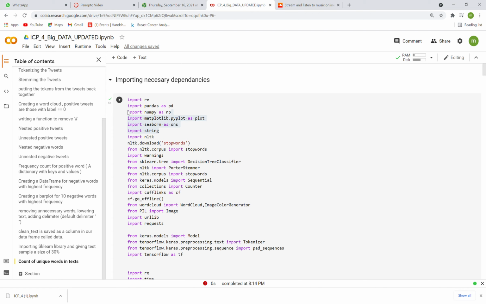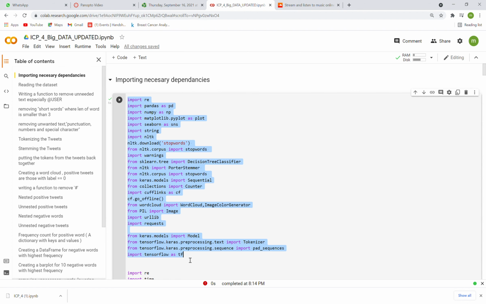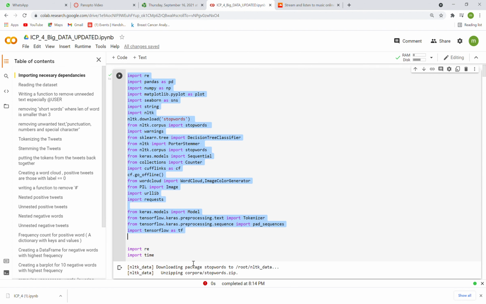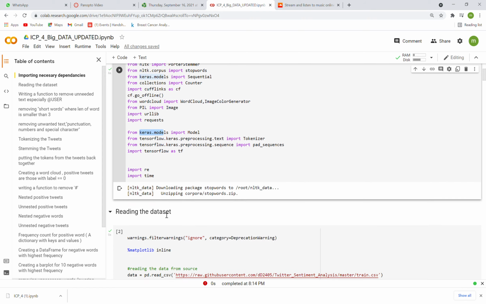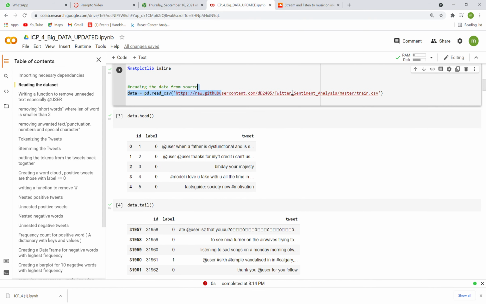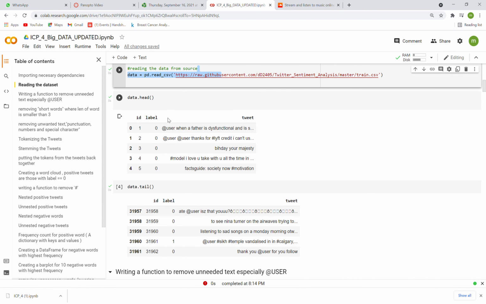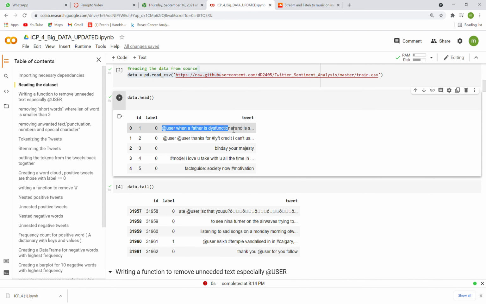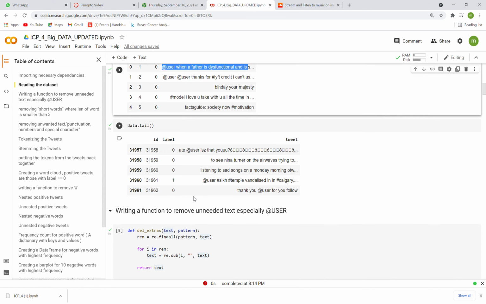Okay, so I've imported the necessary libraries, Keras and sklearn. Important thing, there's word cloud. So I read the dataset from this given source URL. It starts again with the same @ of user. So the first step of the task was sort of repeated from the old assignment number 3. I'll just take you quickly over it.